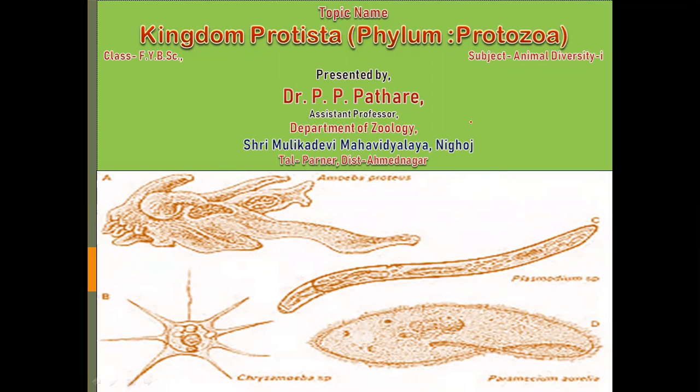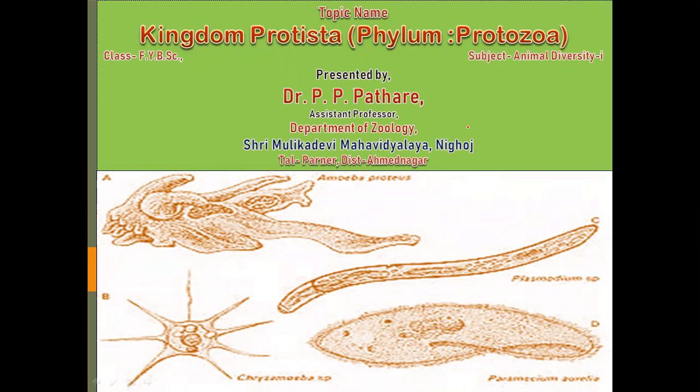In yesterday's video lecture, we completed chapter number 2, that is to study the general features of kingdom Animalia. The last point of the last video lecture was to study the symmetry in animal body.